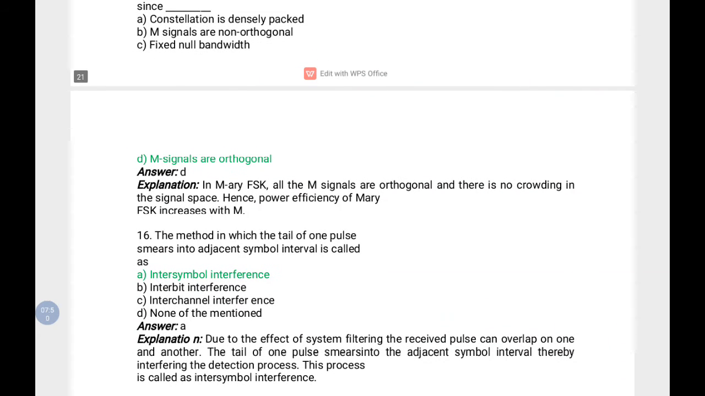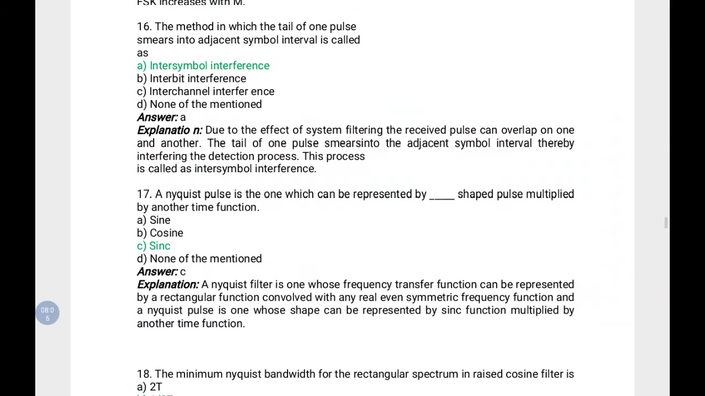And the method in which the tail of one pulse smears into the adjacent symbol interval is called... So this is nothing but merging of pulses, one pulse mixing with another pulse. So this is called intersymbol interference. Very important term. There are 2 marks questions, and they will ask this definition.